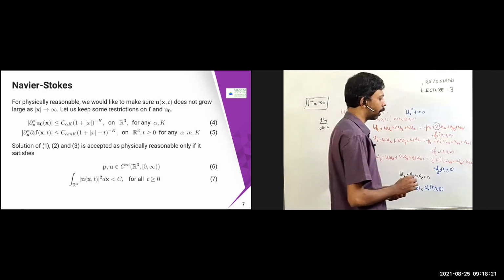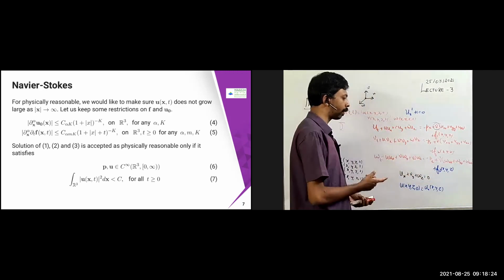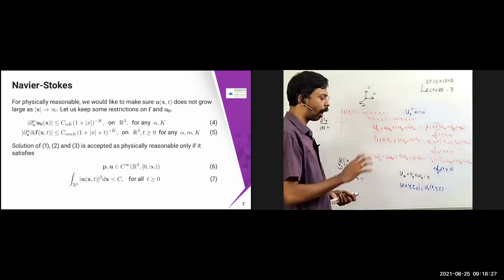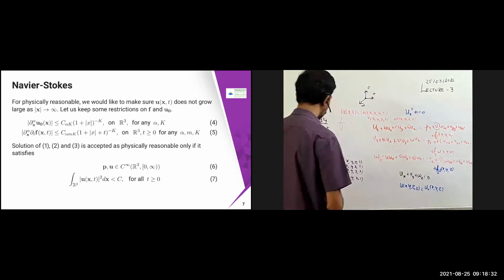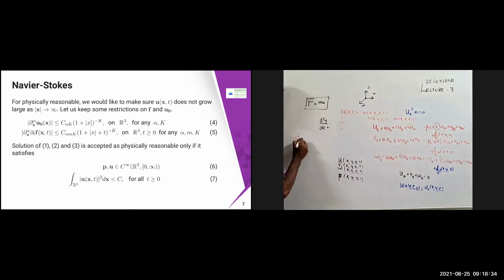So I'm just going to keep like this with respect to x. I'm just taking the partial derivative, all the possible partial derivatives. I'm just trying to take dou x of alpha. So the condition number one, I'm just going to put dou x of alpha of u naught of x. This is something similar to what we have seen in the first order PDE, where you used to put f of x comma y is less than or equal to m, and then you used to put a Lipschitz condition or f dash of x y. Same way I'm just putting here. So I'm just keeping on the initial condition only.